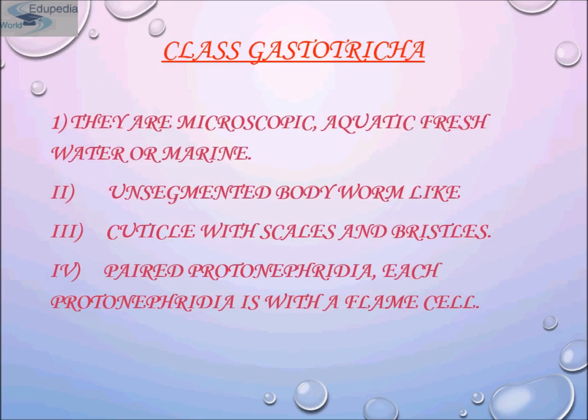Gastrotricha are microscopic, aquatic, freshwater or marine. Gastrotrichs are commonly referred to as hairy backs. They are a group of microscopic animals around just 3 millimeters. They are worm-like pseudocoelomate animals and are widely distributed and abundant in freshwater and marine environments.